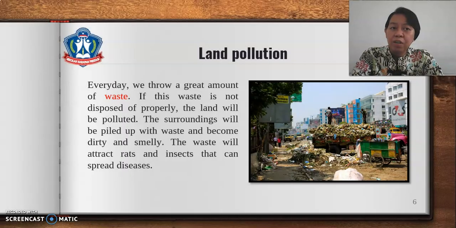So we will start learning what is land pollution. Every day, we throw a great amount of waste. If this waste is not disposed of properly, the land will be polluted. The surroundings will be piled up with waste and become dirty and smelly. The waste will attract rats and insects that can spread diseases.